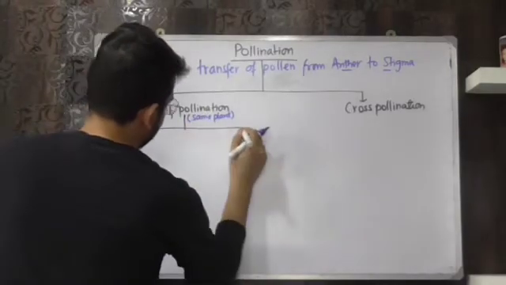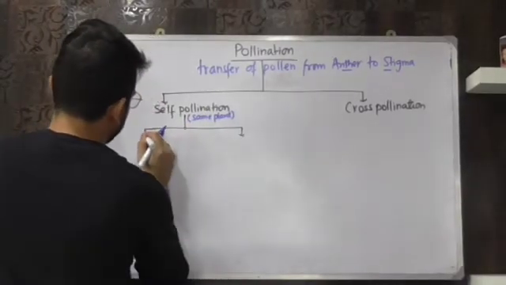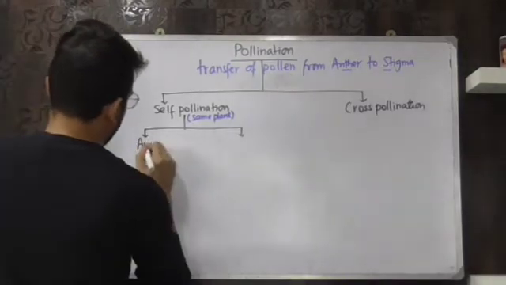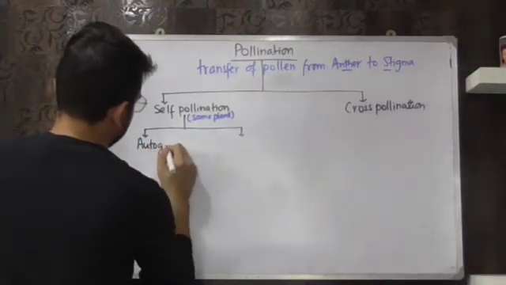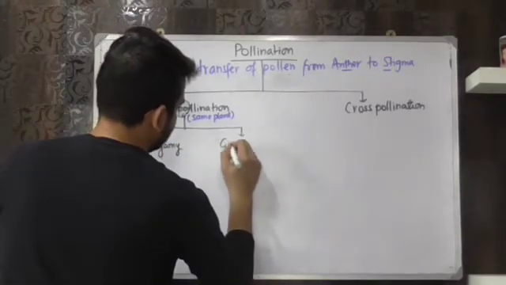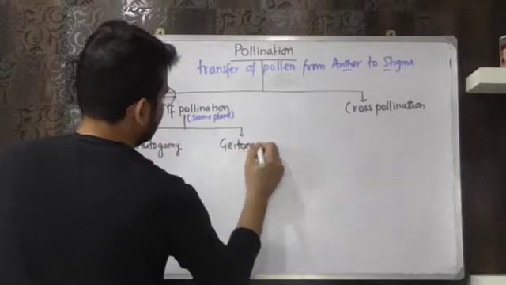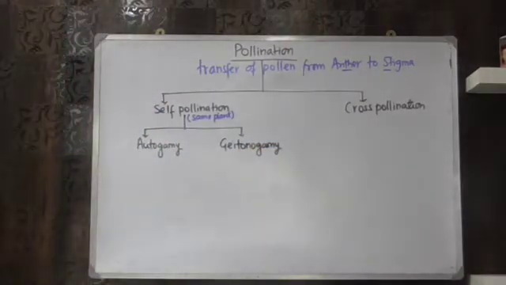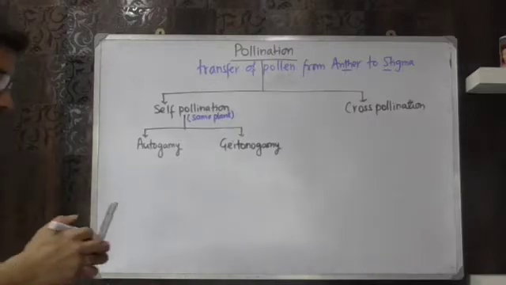The first type is called autogamy, and the second type is called geitonogamy. Now, what is autogamy and what is geitonogamy?